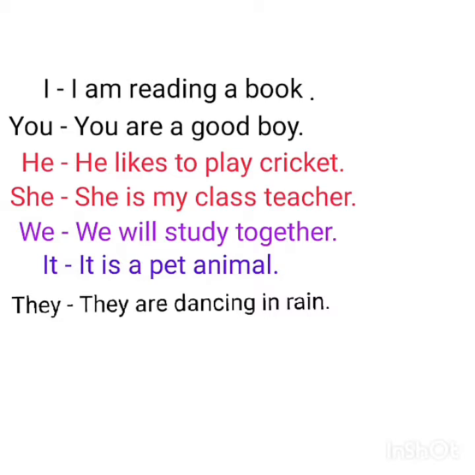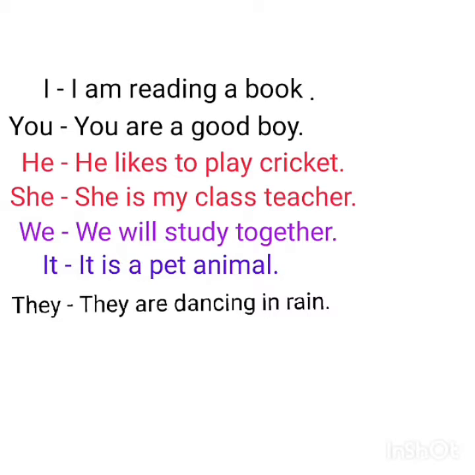Next, we. We use we when we include others and ourselves also, means others and myself, like we will study together. We all are Indians. Next, it.